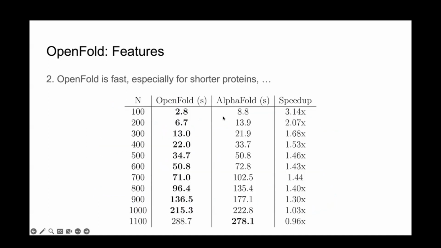I'll preface this with a disclaimer that these next two slides are potentially out of date, because between the time we created these plots and now, DeepMind released AlphaFold 2.3, an updated version of AlphaFold Multimer, which includes some optimizations to the training pipeline. So take this with a grain of salt. But basically, we spent a long time optimizing OpenFold to be faster than AlphaFold, especially on shorter proteins below 1,000 residues.